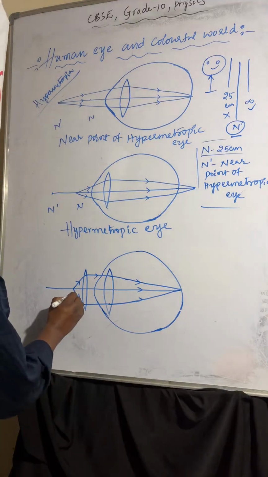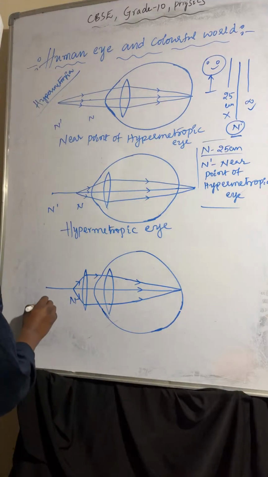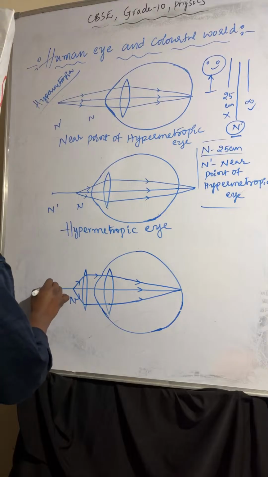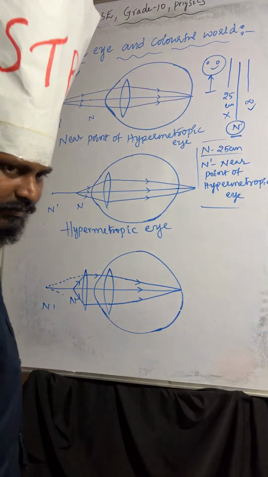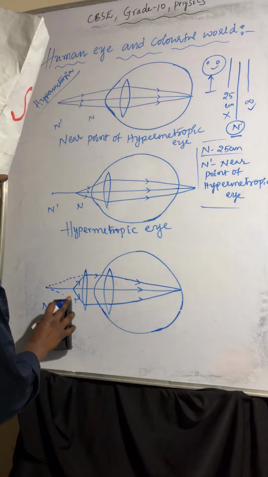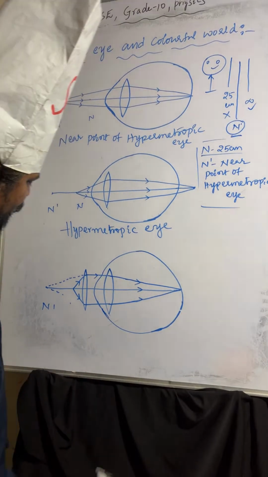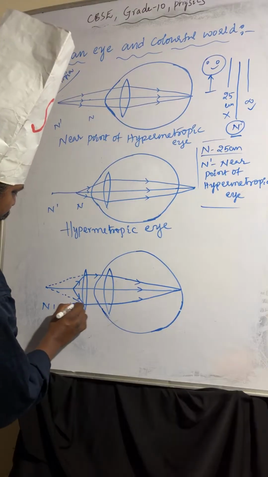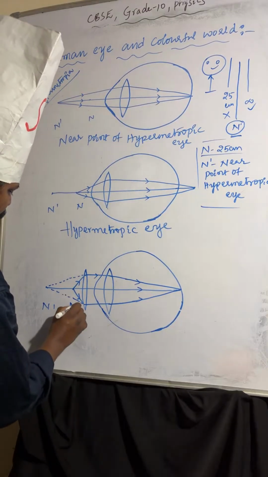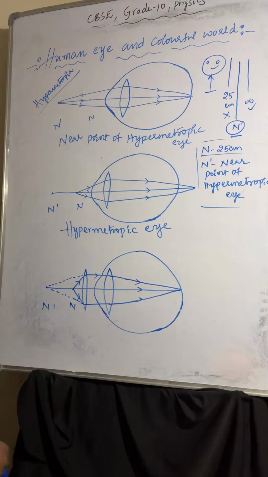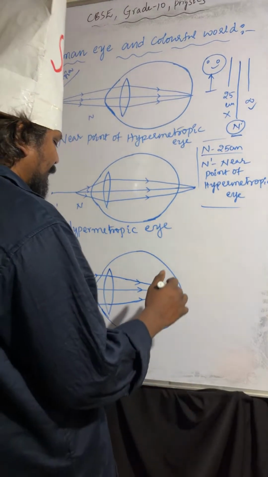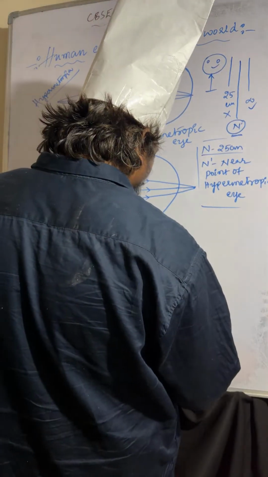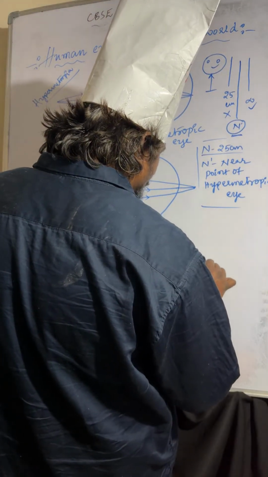So this is N and this one is N dash. Those light rays meet here. So you can observe here those light rays. This is N. Understood? I hope it is very clear. So this is about correction of hypermetropic eye.